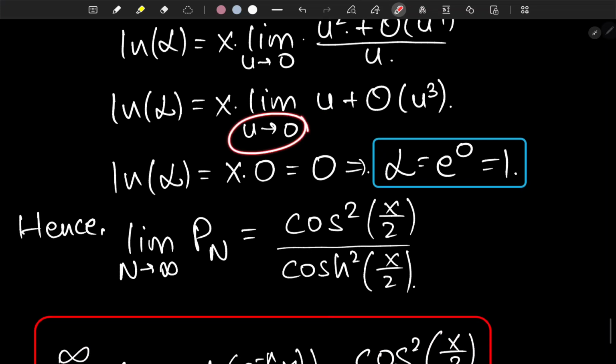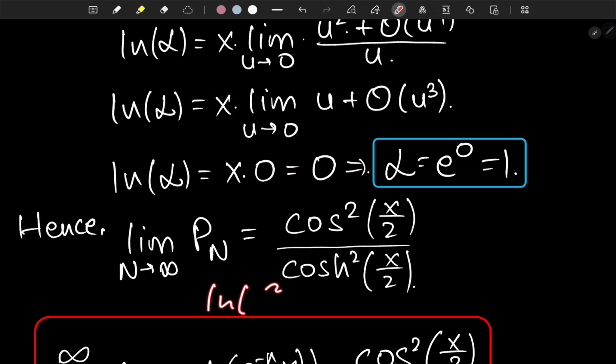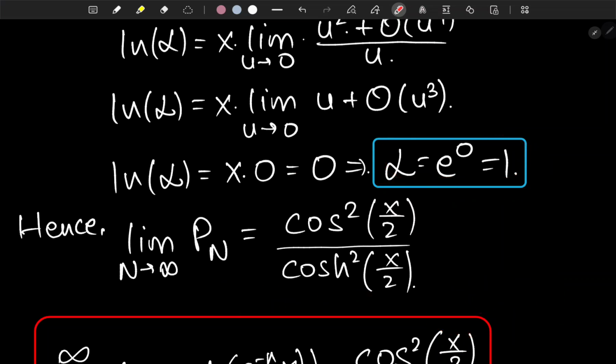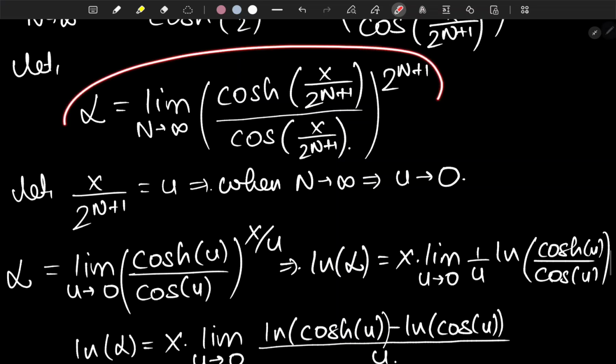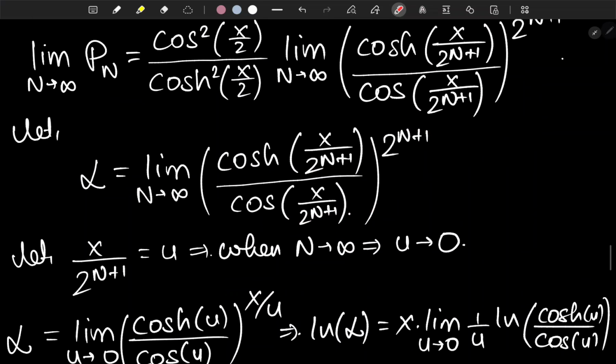And now if you plug in u tends to 0, it basically comes out to be x times 0, which is 0. So natural logarithm of L is coming out to be 0, which means L is e to the 0, which is 1. And here it is. So basically this limit that we had to solve is 1. Isn't that amazing, I would say?